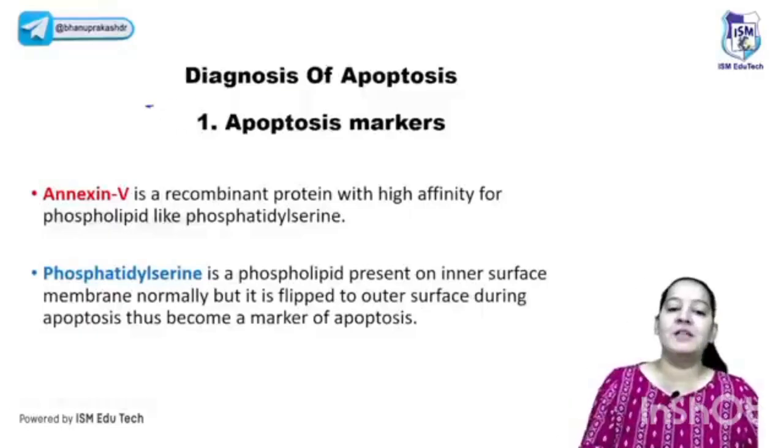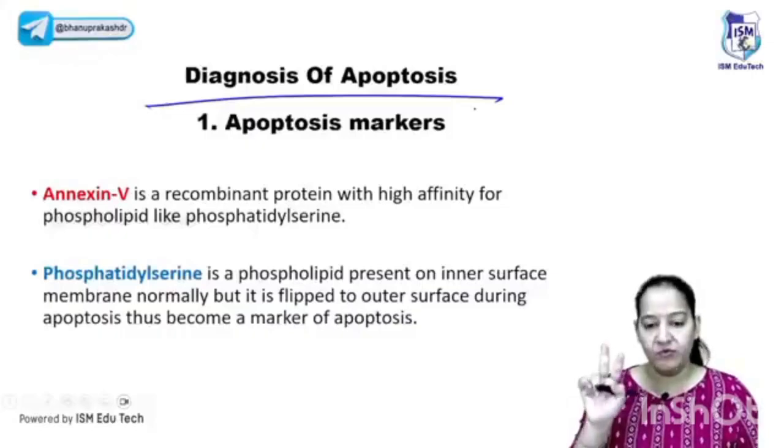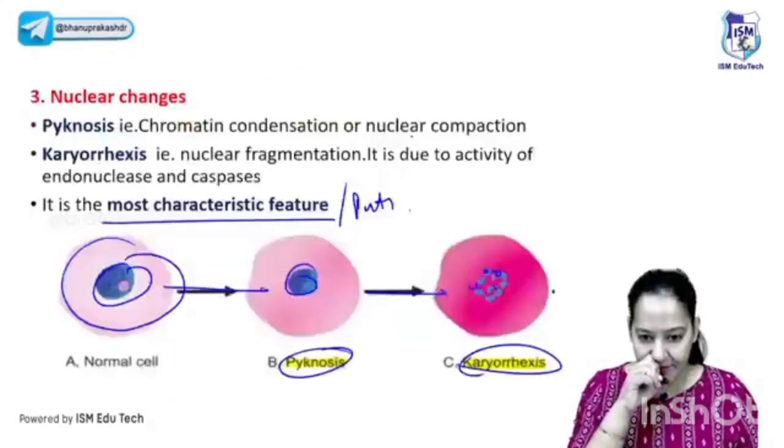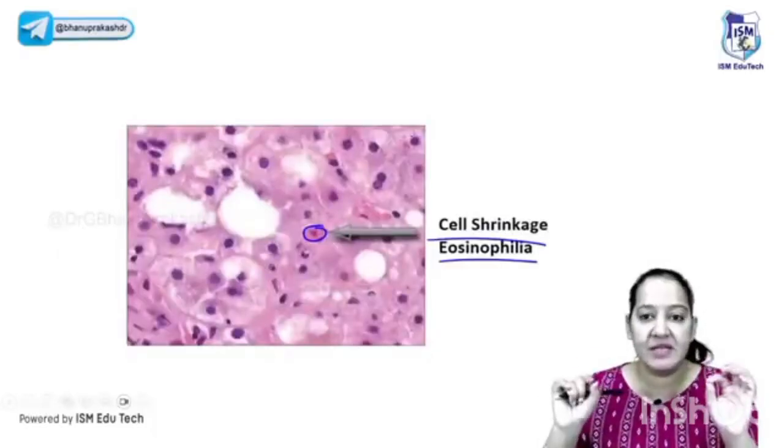The last thing in apoptosis, tell me the diagnosis of apoptosis. How to diagnose apoptosis? Tell me two features. There is a marker for apoptosis. Just suppose I am giving you this slide and asking, can you identify the apoptotic cell? You will say, ma'am, the cell which is smaller, the cell which is pink, the cell in which the nucleus is condensed, that cell is the apoptotic cell.